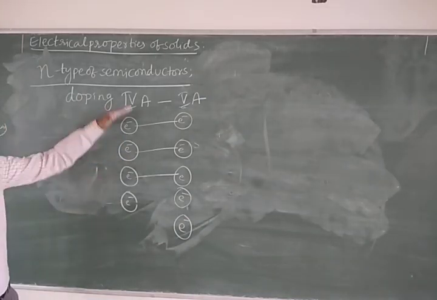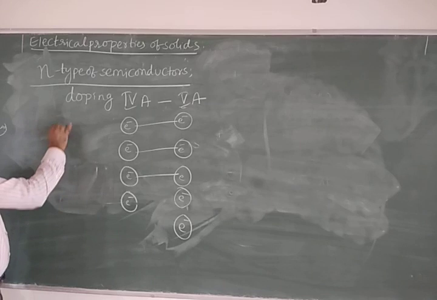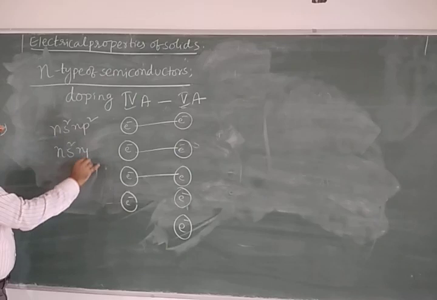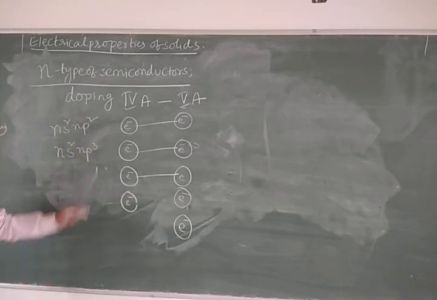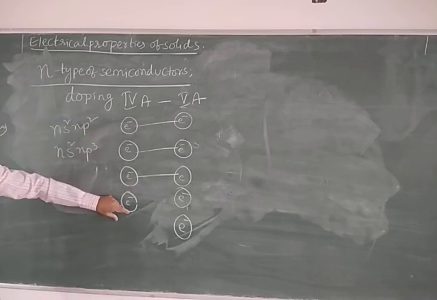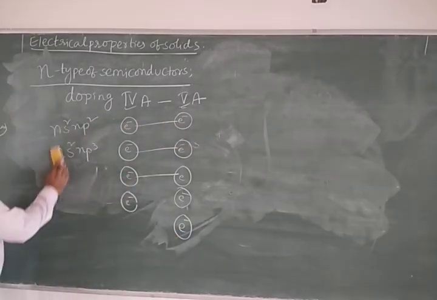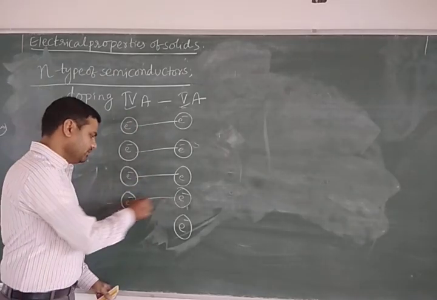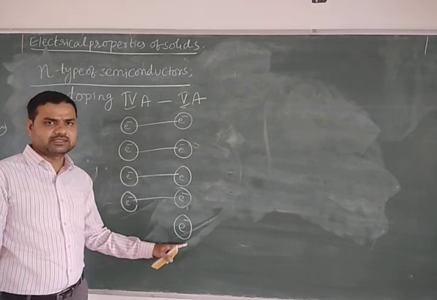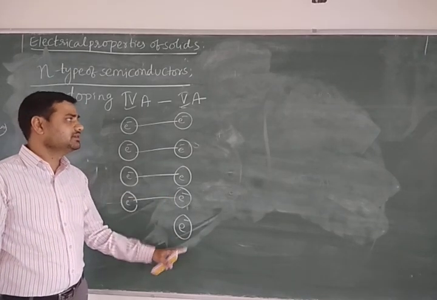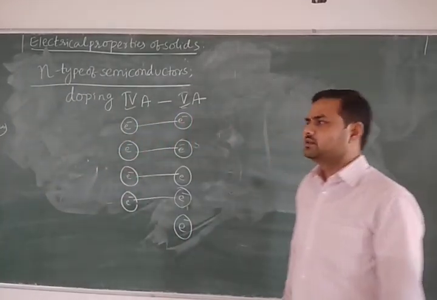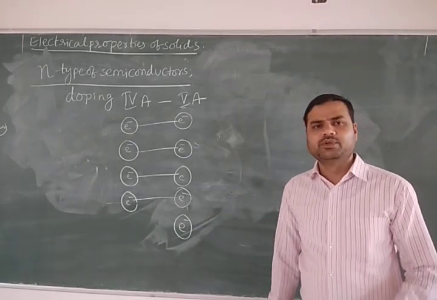Because it is 4th A, the general electronic configuration is ns2 np2. And what is the general electronic configuration of 5th A? ns2 np3. Here how many valence electrons are there in the 5th A? 5. In the 4th A? 4. These are 4th A electrons, these are 5th A electrons. Therefore the first 4 electrons form the bond, no doubt. But this electron is in excess in 5th A, and through this electron only the current flows.